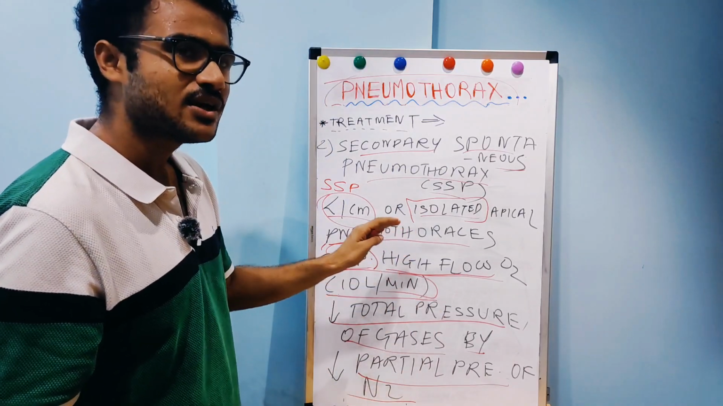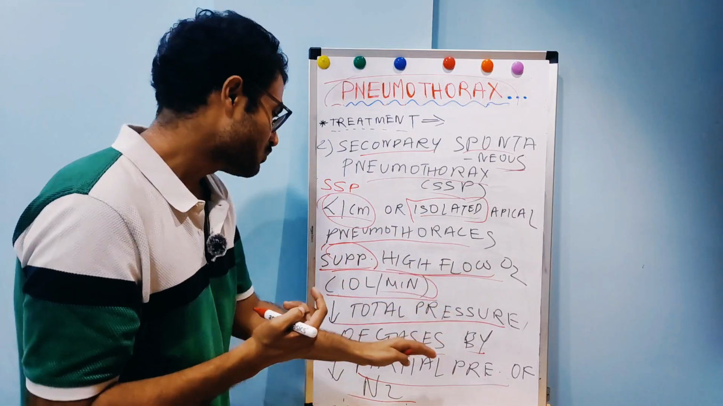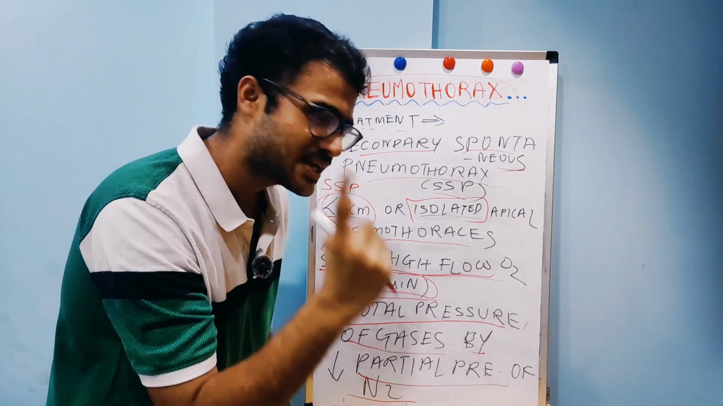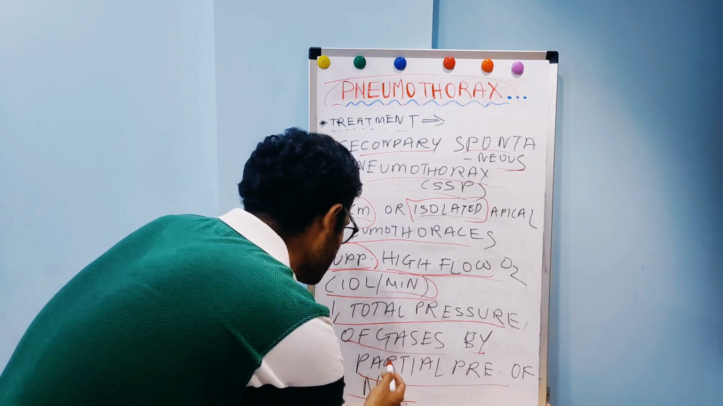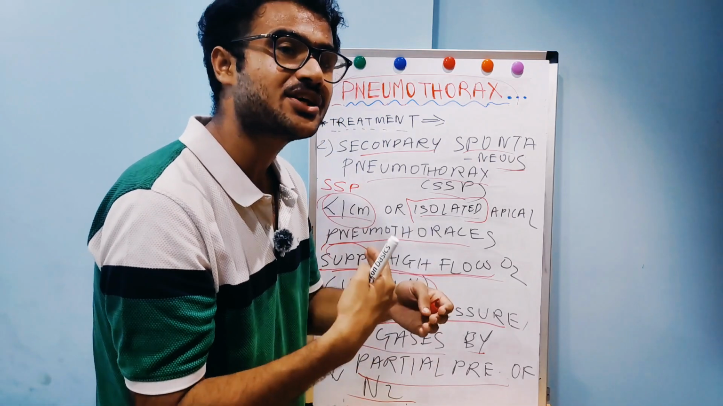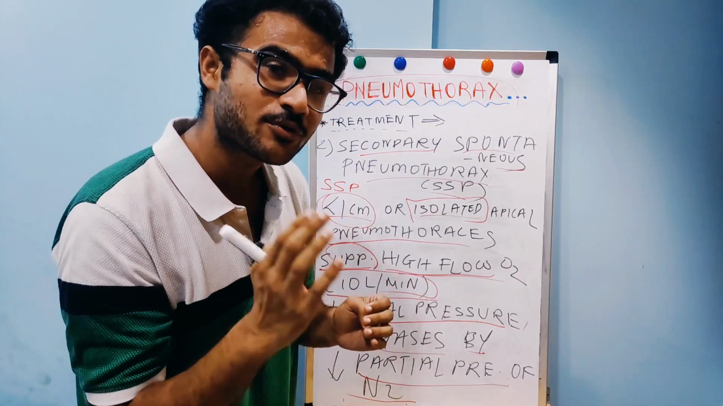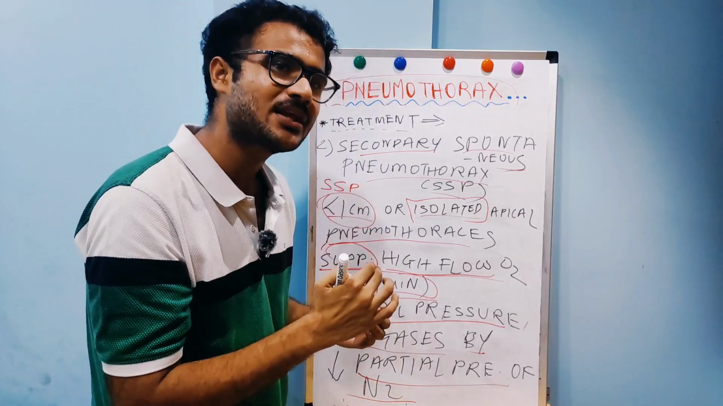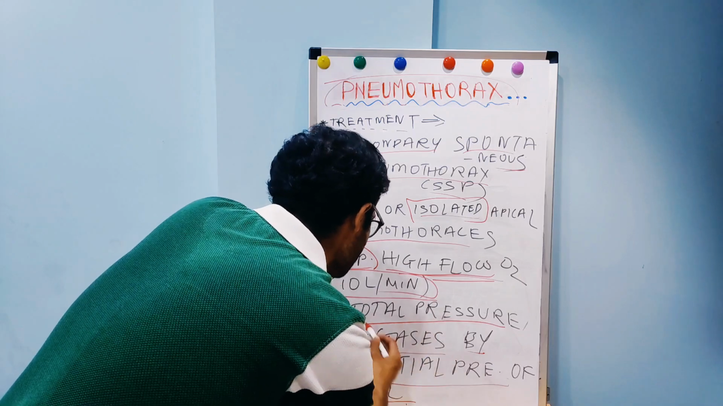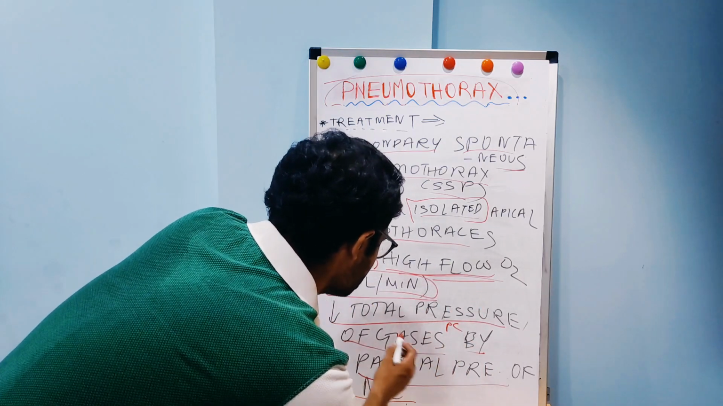Why do we give this? To decrease the pressure of gases in the pleural capillaries. So there is an increase in the gradient of pressure between the pleural capillaries and the pleural cavity, and the air is sucked from the pleural cavity to the pleural capillary. We give high flow oxygen, 10 liters per minute, to decrease the total pressure of gases in the pleural capillaries by decreasing the partial pressure of nitrogen.